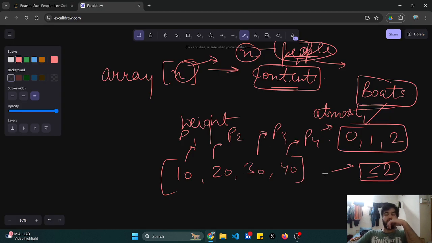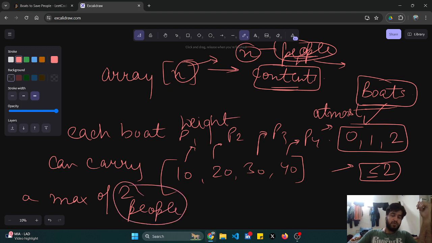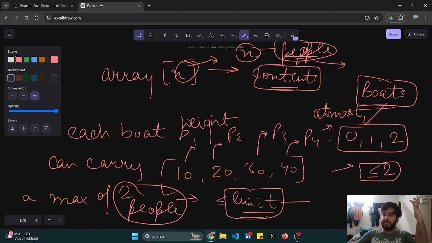So what we are given basically here is each boat can carry a maximum of 2 people, and the sum of weights of those people should be less than or equal to limit. If the weight of both of those exceeds the limit, then only one person can travel.